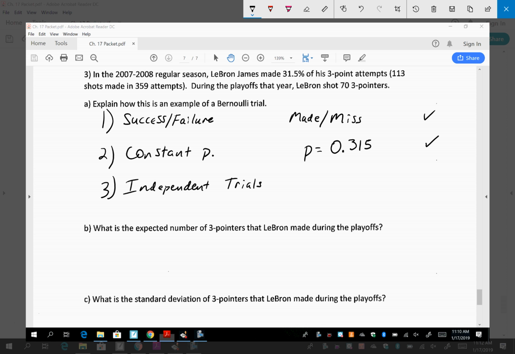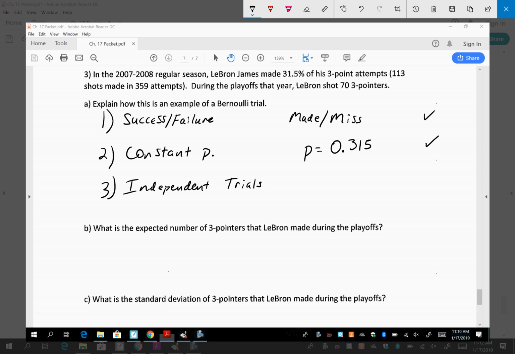My question is, if LeBron James makes a 3-pointer, and then a minute later he comes down and shoots another one, do you think that the next shot is going to go in or not based on what he did on the previous one? No, they don't.